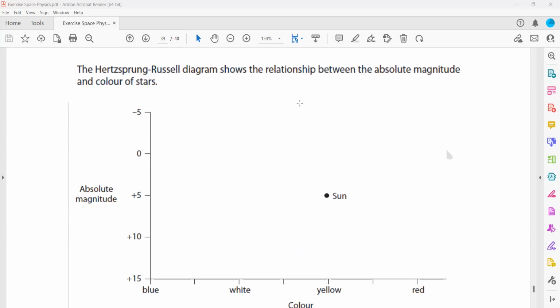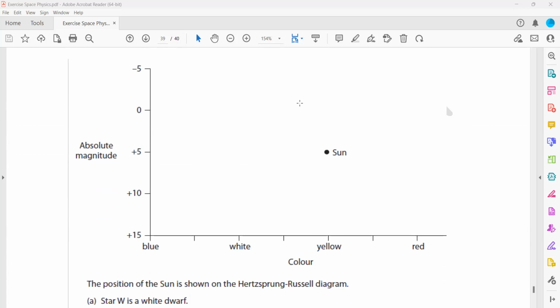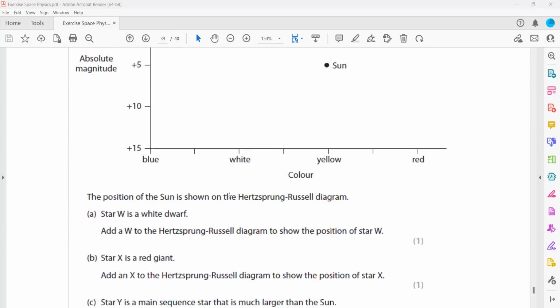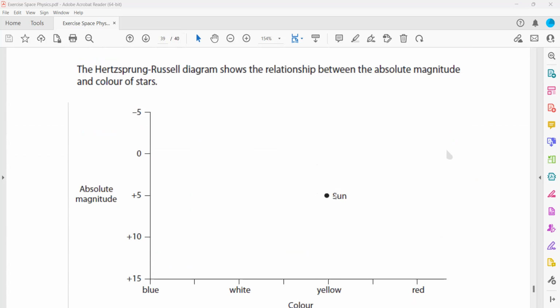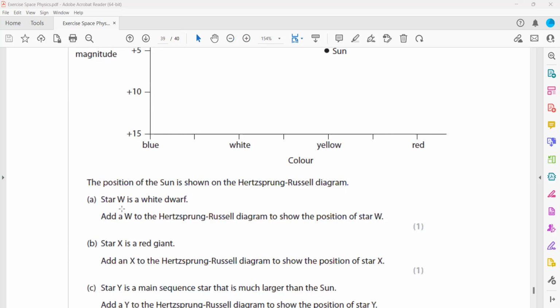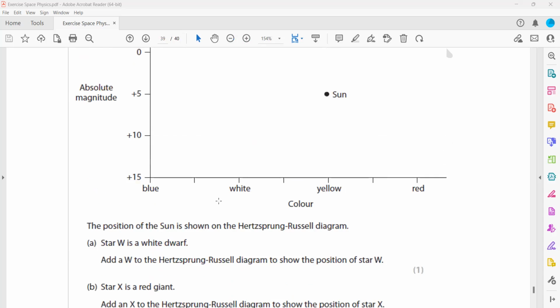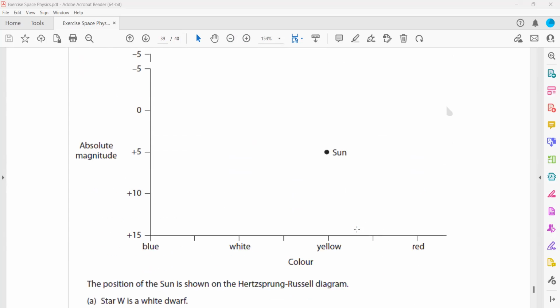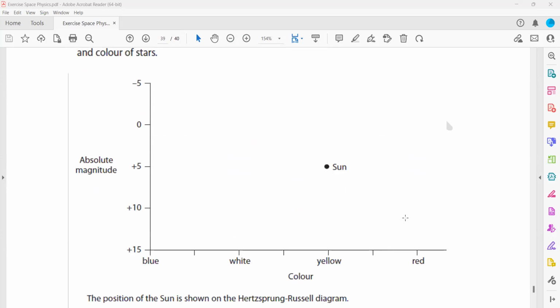The Hertzsprung-Russell diagram shows a relation between the absolute magnitude and the color of the star. The position of the Sun is shown here. You can see this is the position of the Sun. Then star W is a white dwarf. Add a letter W to the Hertzsprung-Russell diagram. W is a white dwarf, and at which position can we find white dwarfs?